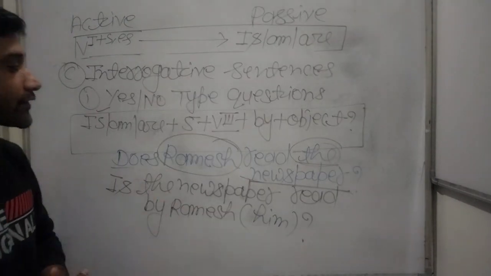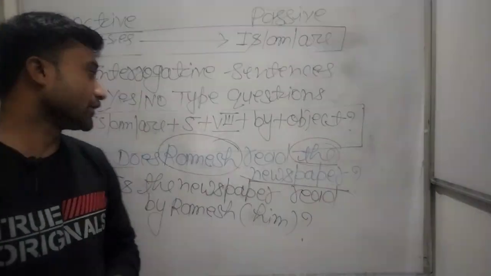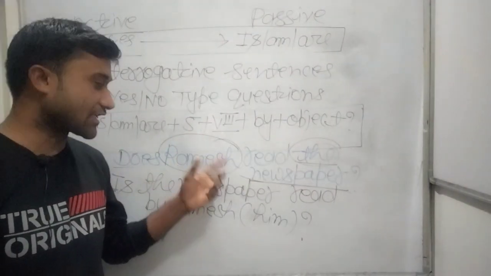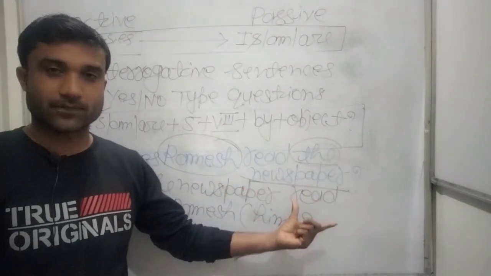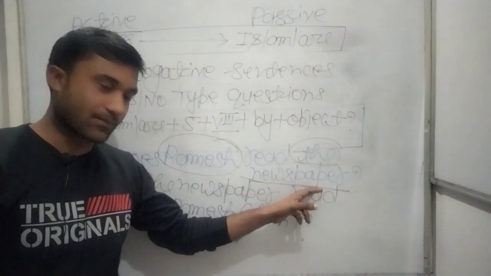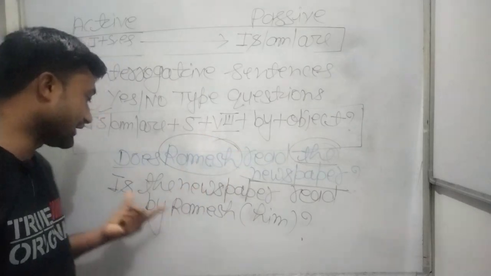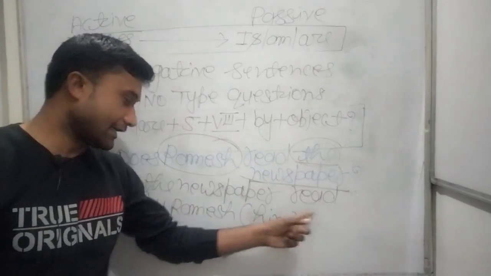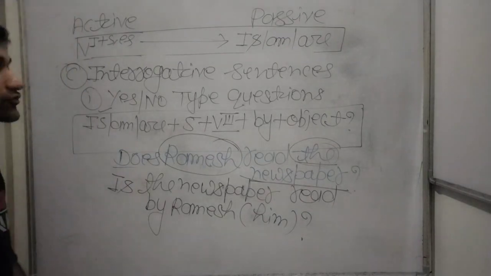And if the interrogative sentence is both interrogative and negative, then after the subject we use not. Suppose: does Ramesh not read the newspaper? So after the subject we use not. Then: is the newspaper not read by Ramesh? This is your yes/no type questions.